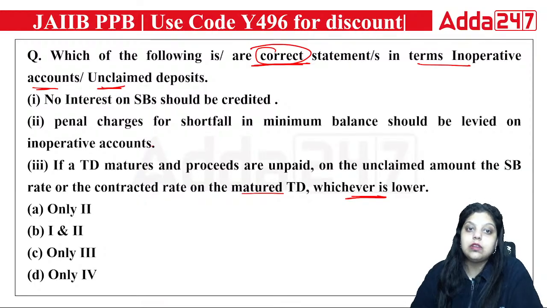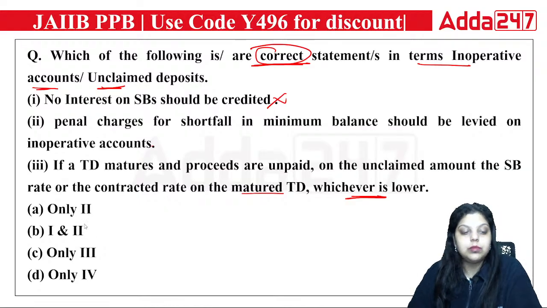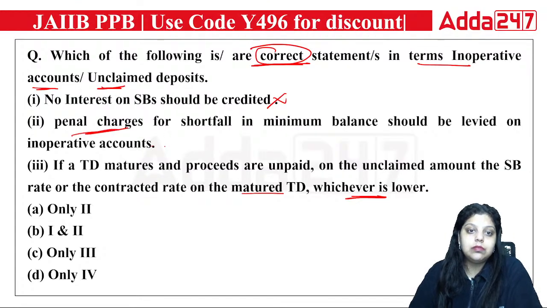First is saying no interest on savings bank should be credited. No, this is wrong. The interest will be continuously credited. Even if the account is inoperative or unclaimed, the bank will still be making interest payments in the account. Second, penal charges for shortfall in minimum balance should be charged on inoperative accounts. Definitely it won't be able to charge the money there. Why? Because there is no transaction, but yes, from the account the bank can do. So no penal charges will be taken.